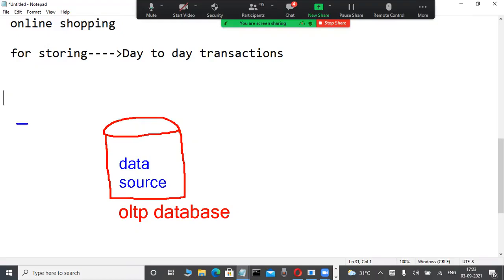So many applications are there. From those applications only, these databases on the company side retrieve and fetch the data. Suppose we go to a bank for any transaction. The transaction data is stored in this database.